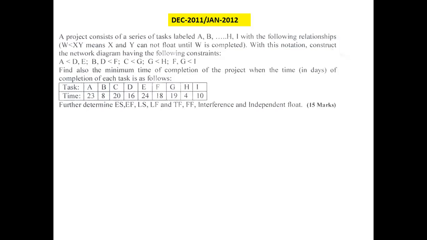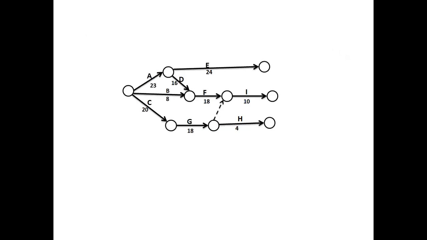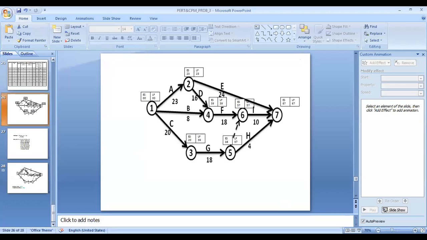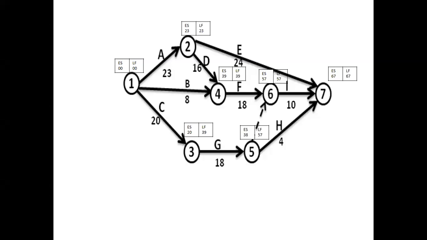But meanwhile, I'll ask one question to you. Instead of calculating earliest start time and latest finish time, finding the total float, and based on the total float finding the critical activities and critical path, there is one more shortcut method to find the critical path and project duration only based on the network diagram itself, instead of calculating all these ES and LF.